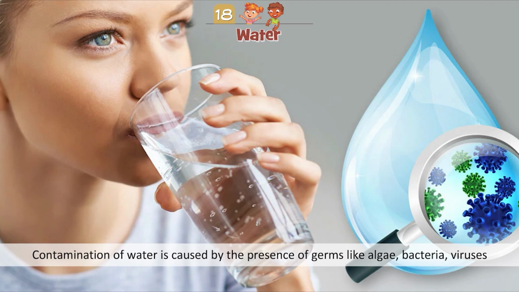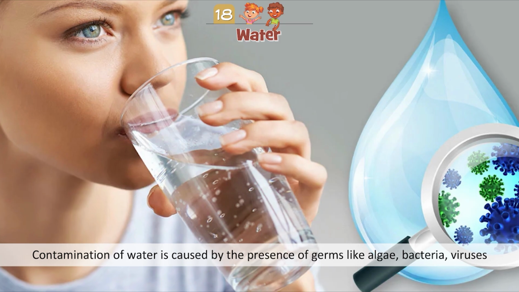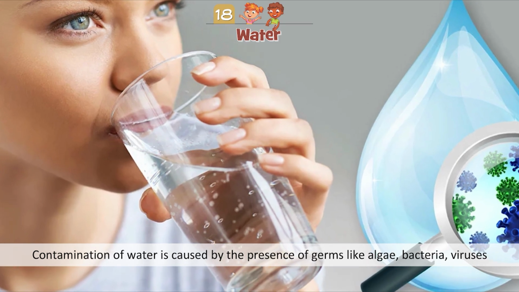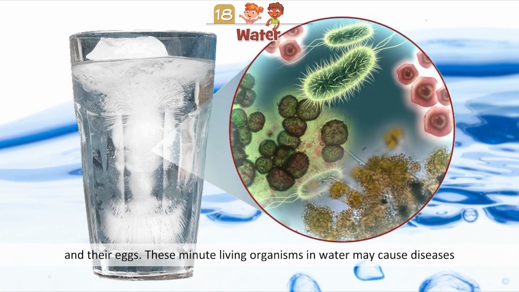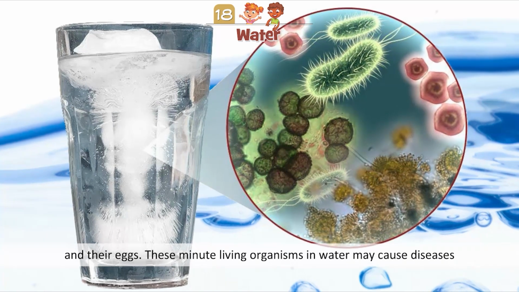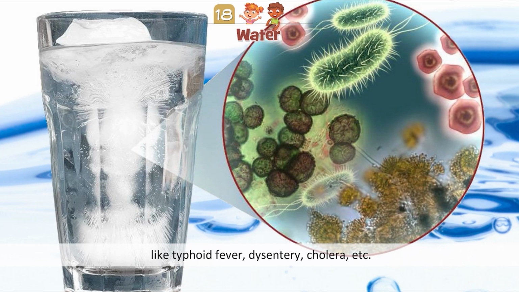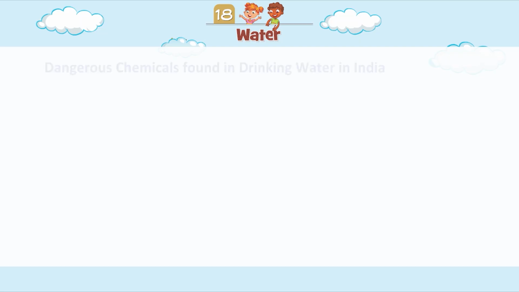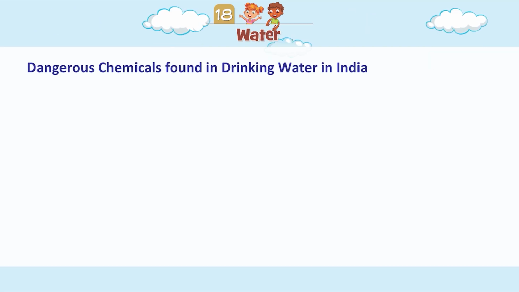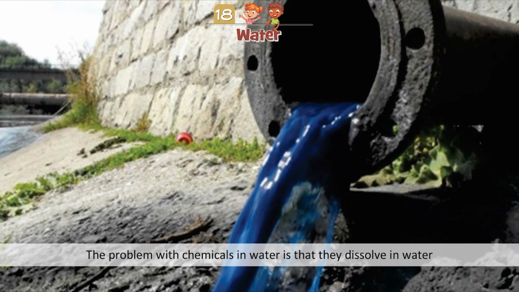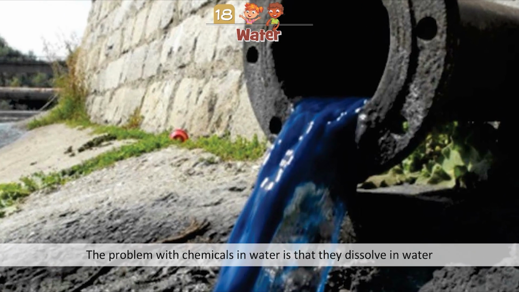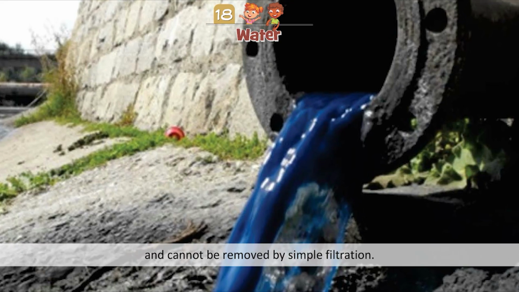Germs in water. Contamination of water is caused by the presence of germs like algae, bacteria, viruses, and their eggs. These minute living organisms in water may cause diseases like typhoid fever, dysentery, cholera, etc. Dangerous chemicals found in drinking water in India. The problem with chemicals in water is that they dissolve in water and cannot be removed by simple filtration.